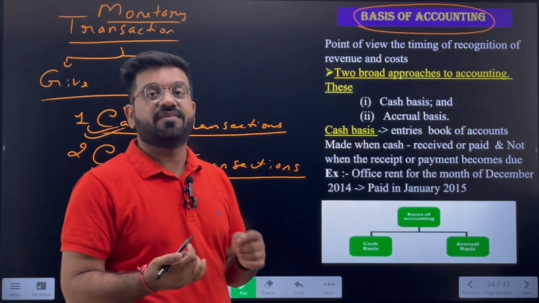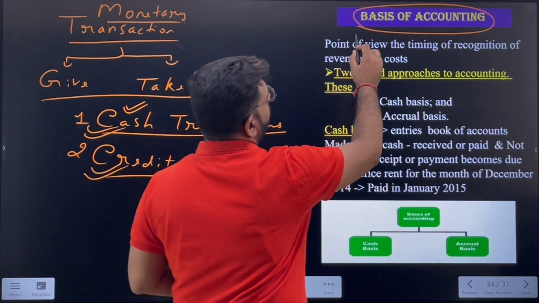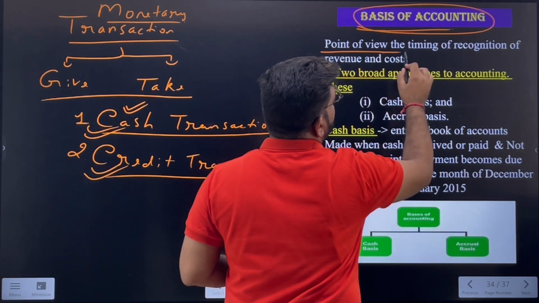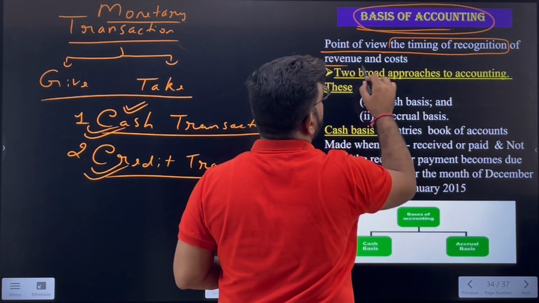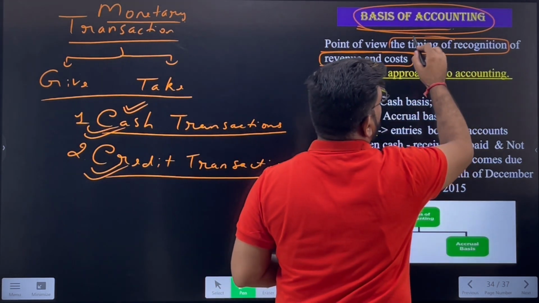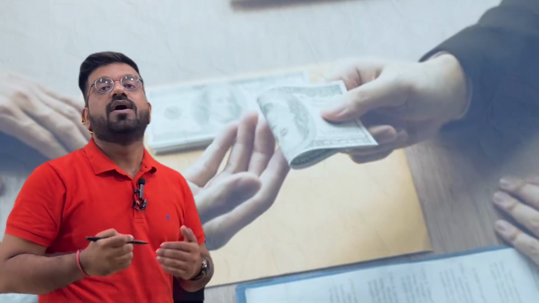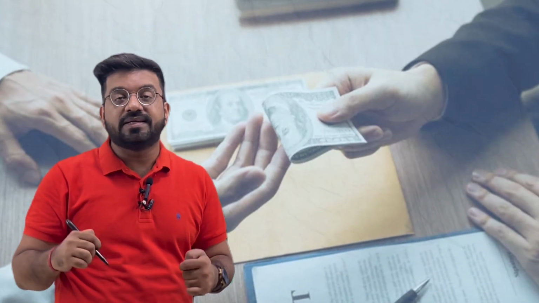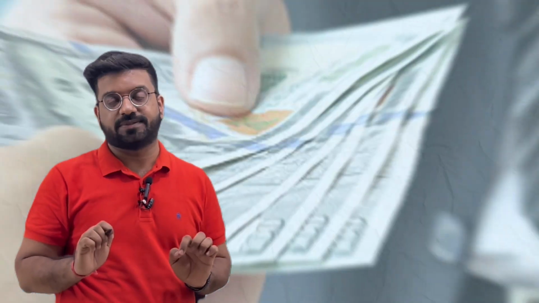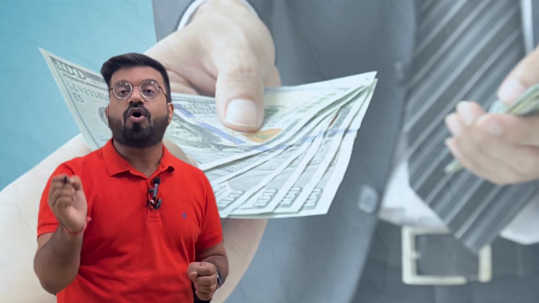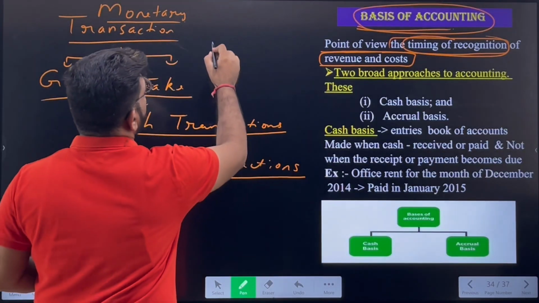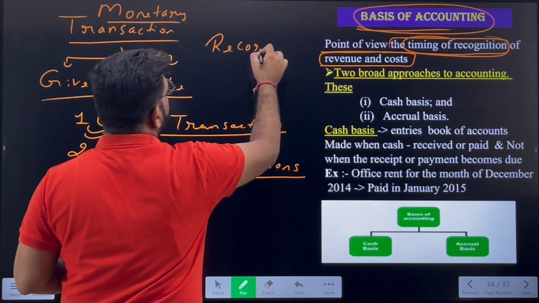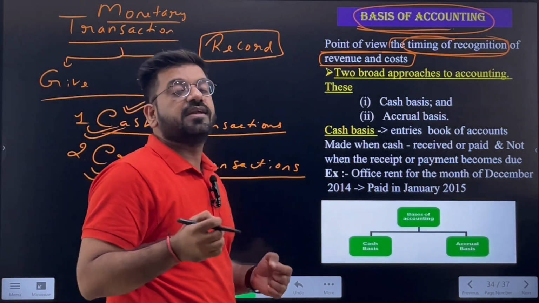So now we will see the advantages and disadvantages, how it is to be recorded, and what the items are which are to be recorded in the cash and the accrual basis. The basis of accounting is basically a point of view, the timing of recognition of the revenue and cost. The main thing is the timing of recognition. Timing of recognition simply means when the transaction is to be recognized, at what time you will record the transaction. Recognition simply means to record.